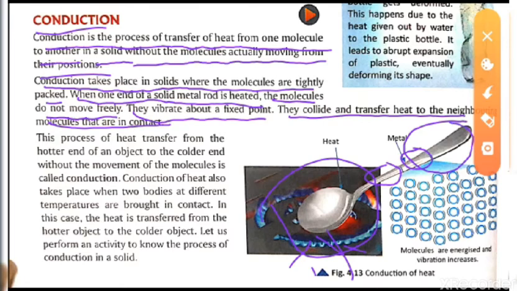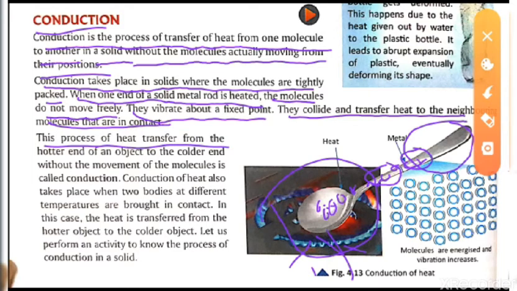So why? What is the theory imposed over here? That is conduction. The molecules are tightly packed, so when we are heating this portion, they hit the neighboring molecule, and just like that it is heating the whole metal body.